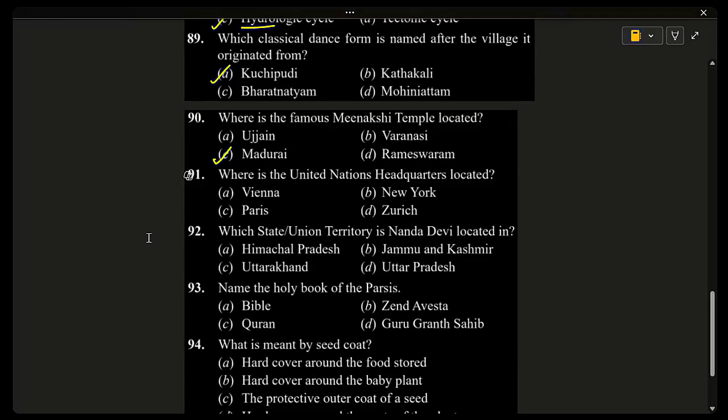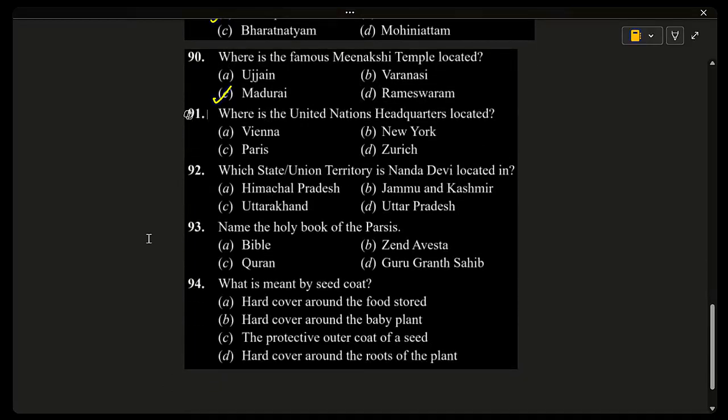Where is the United Nations headquarters located? Vienna, New York, Paris, Zurich. So this is an important question. The answer is New York. The headquarters of the United Nations is located in New York. The United Nations works to maintain peace, security and cooperation among countries.